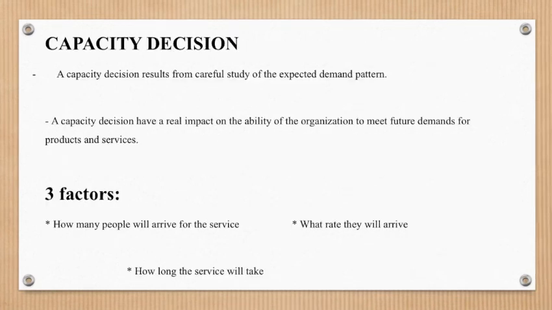Capacity decision. A capacity decision results from careful study of the expected demand pattern. So, whether one is trying to plan for how many reservations in this restaurant, the need to make an accurate capacity estimate is the same. A capacity decision has a real impact on the ability of the organization to meet future demands for products and service. Planners would predict three factors. The three factors are how many people will arrive for the service, at what rate they will arrive, and how long the service will take.